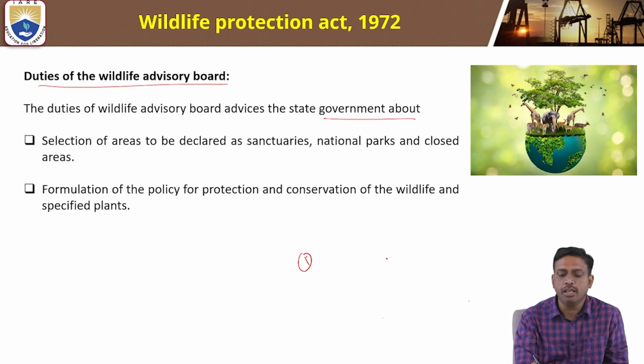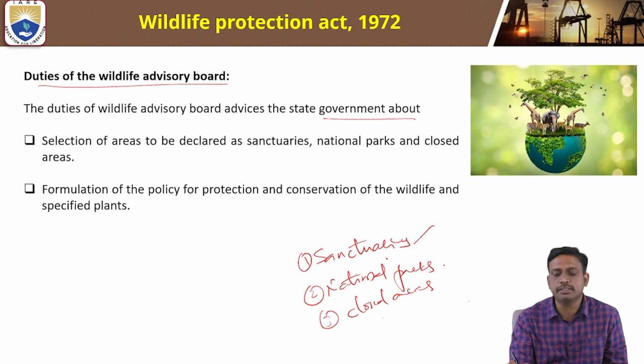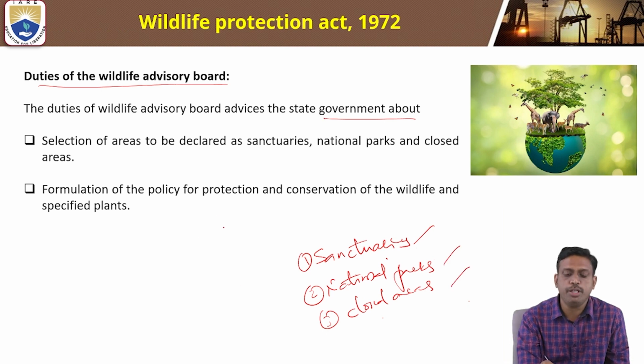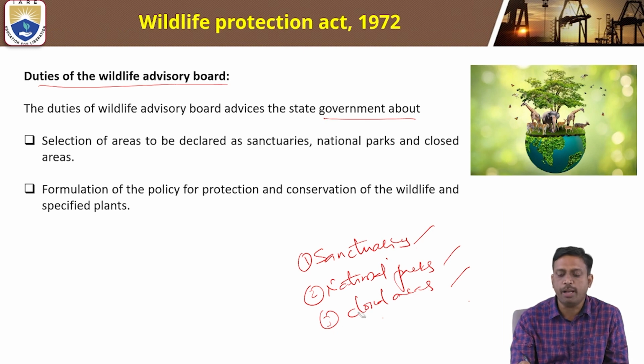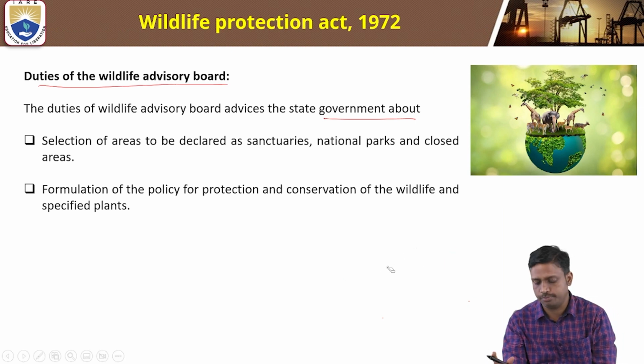How do we need to select? We need to declare sanctuaries, national parks, and closed areas. And the formulation of policy for protection and conservation of wildlife and specified plants also comes under this.